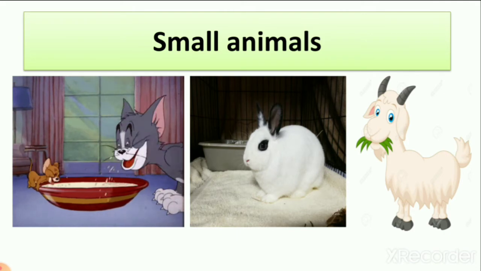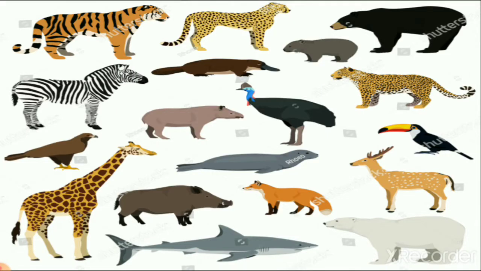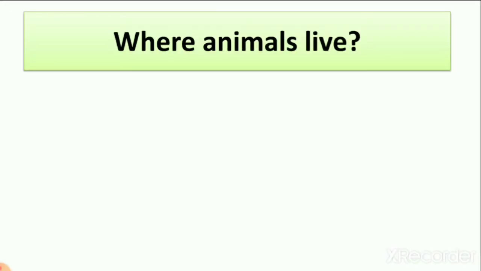So we learned about birds, insects, small animals and big animals. Here you can see the big animals. These all are big animals like elephant, lion, tiger, zebra, giraffe, bear. We learned that they are dangerous animals and they can harm us. Here you can see some water animals like whale. Then we learned where animals live.